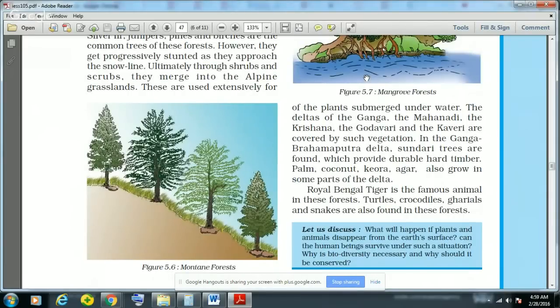And in the Ganga Brahmaputra delta, sundari trees are found, and that is why they give formation of the Sundarban delta, and it also provides durable hard timber, then palm, coconut, and various types of species.